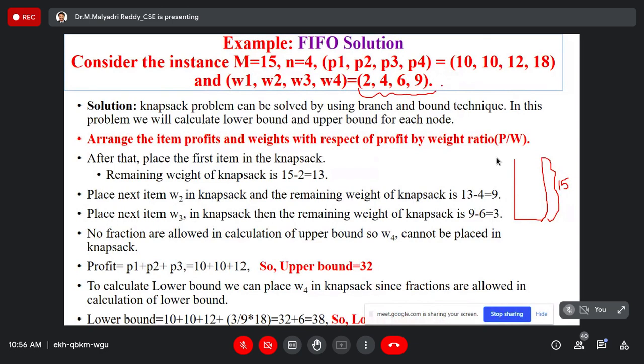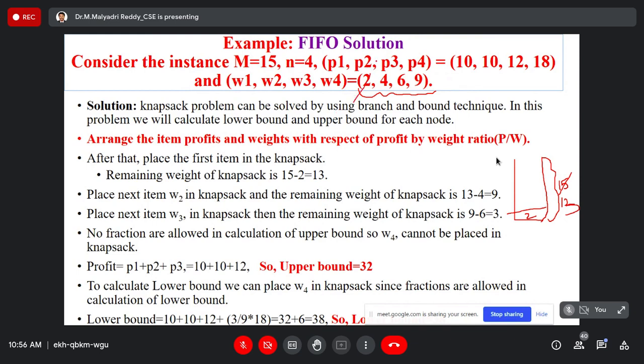First I am including the first object completely. Here there is no fractional value. First I include that two. We can able to place or not. So remaining weight is 15 minus 2, which means 13. First one is included.